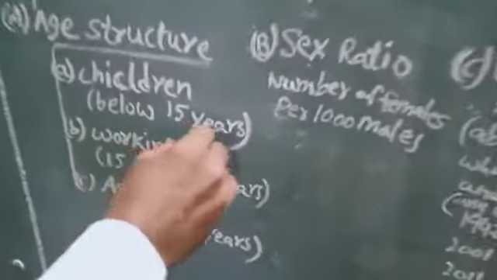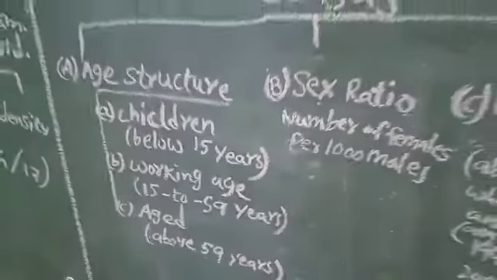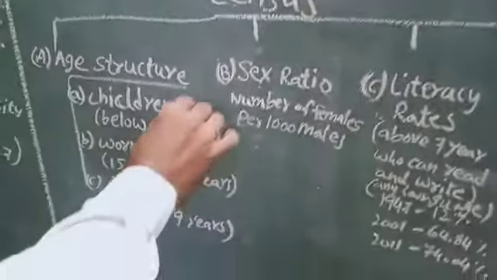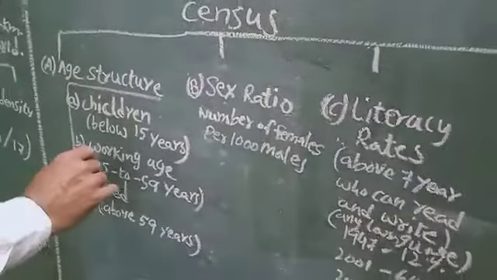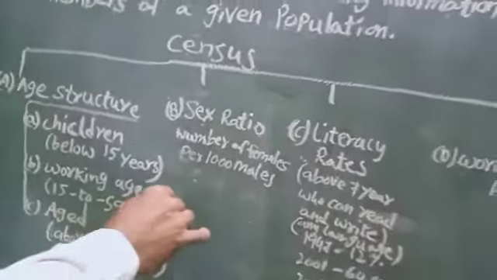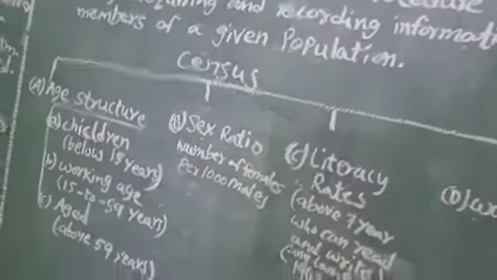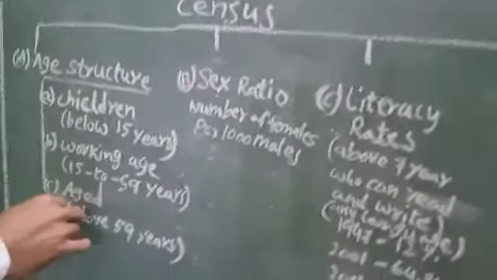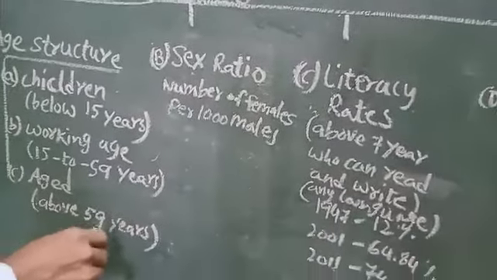Children below 15 years, you are in the below 15 years group. Next, the working age in the country, between 15 to 59 years. It is the most important working age in every country. Next, in the age structure, the third point is those aged above 59 years, the old people. Next one is sex ratio.